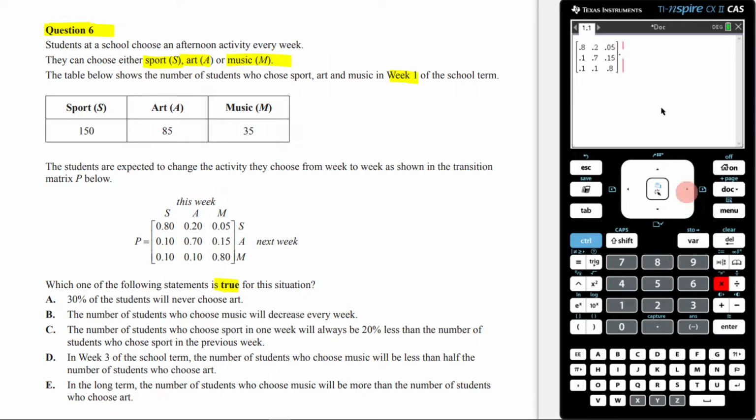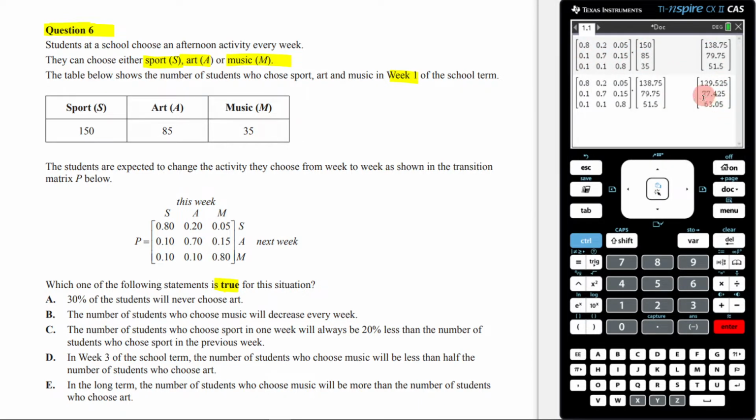And then I'm going to times it by my week 1 matrix, which will be a 3x1 matrix. So it'll be 150 in sport, sorry, 85, 35. That would give me week 2. Then I could take week 2, and that's going to give me week 3.